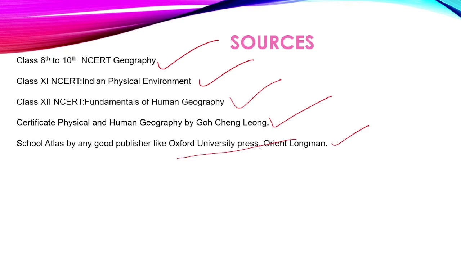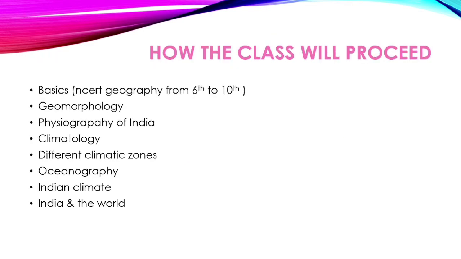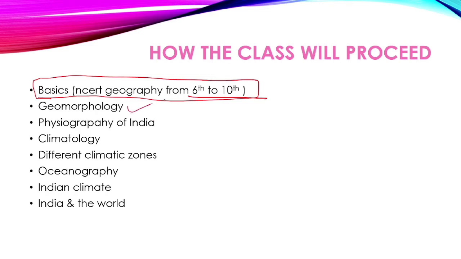And see how our class will proceed. In the first step, we will be covering basics, like NCERTs from 6th to 10th. We have divided the subjects and the class, how we'll be dealing with it. Then we will be moving on to geomorphology, and after geomorphology, we'll be moving on to how the physiography of India is. Then we will get a glimpse of climatology, and different climatic zones will be discussed.